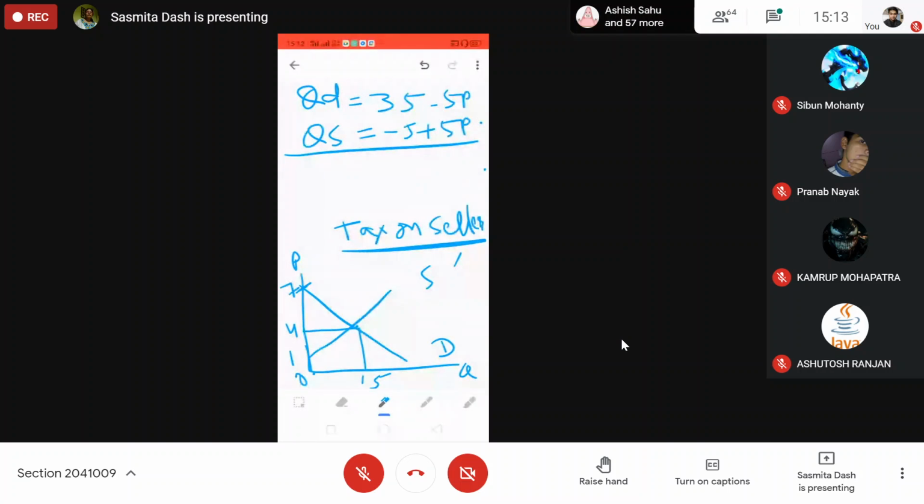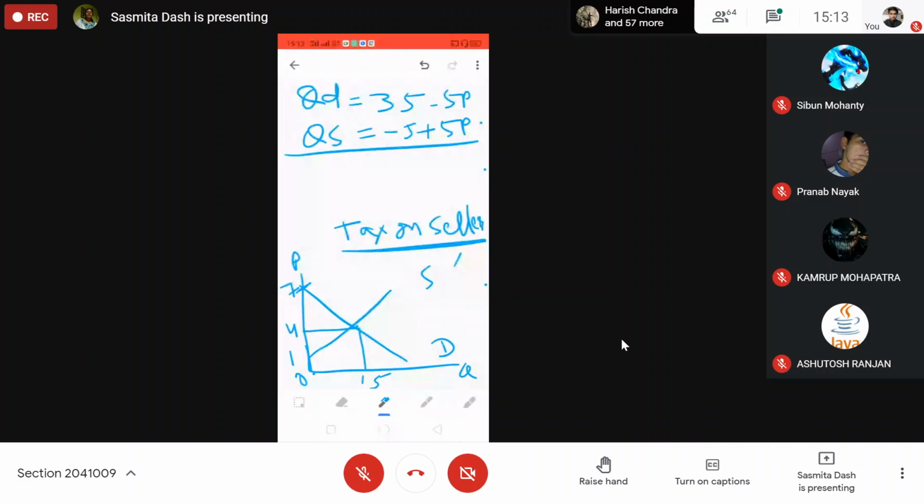If demand is perfectly inelastic, the buyer will take all the tax burden, and if supply is perfectly inelastic, the supply curve will be a vertical straight line. In that case, the seller will take all the tax burden, but that is an exceptional case. In normal cases, both buyer and seller will share the tax burden imposed by either seller or buyer.